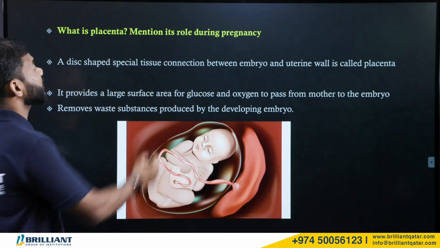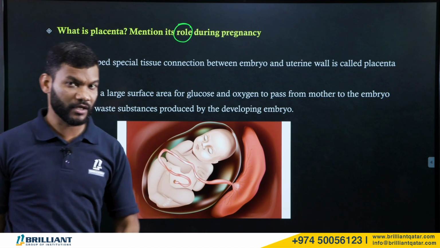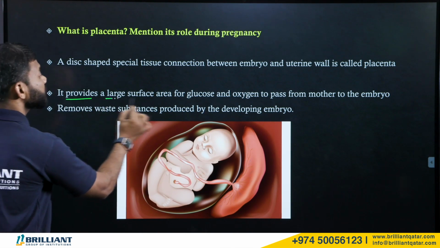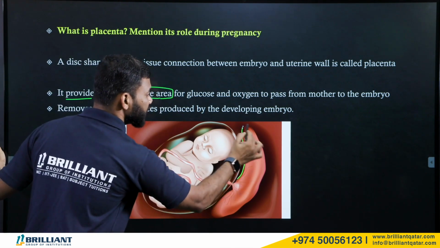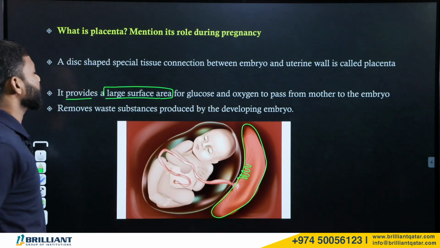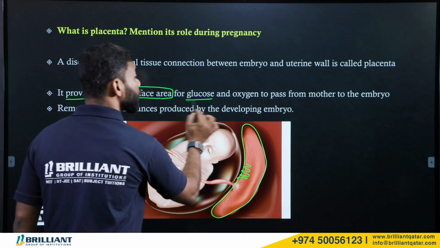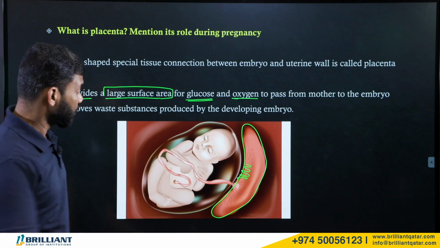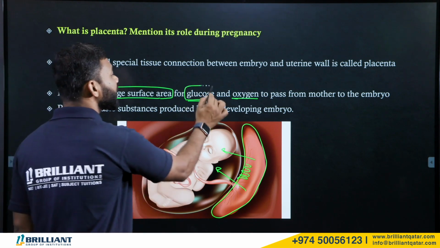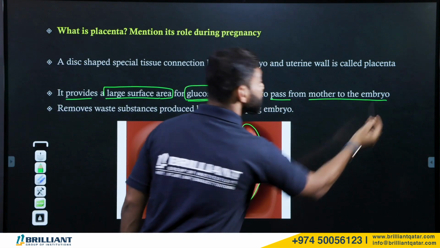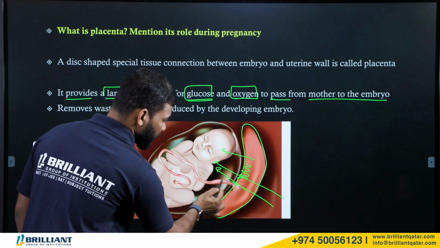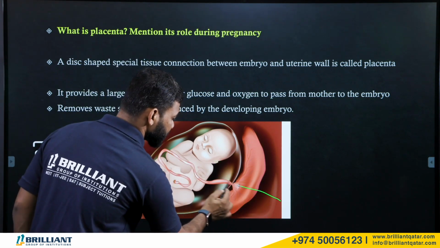Now, what is the function? It is clearly mentioned there. What is its role? During pregnancy, it has a particular role, right? The role is that it provides a large surface area. Look at that, the surface area is large, and it has villi-like structures. Because of that, it has a large surface area for glucose and oxygen. The fetus needs glucose and oxygen for growth, right? So this glucose and oxygen will pass from the mother to the embryo. That means from the mother's body, the glucose and oxygen will pass through the placenta.